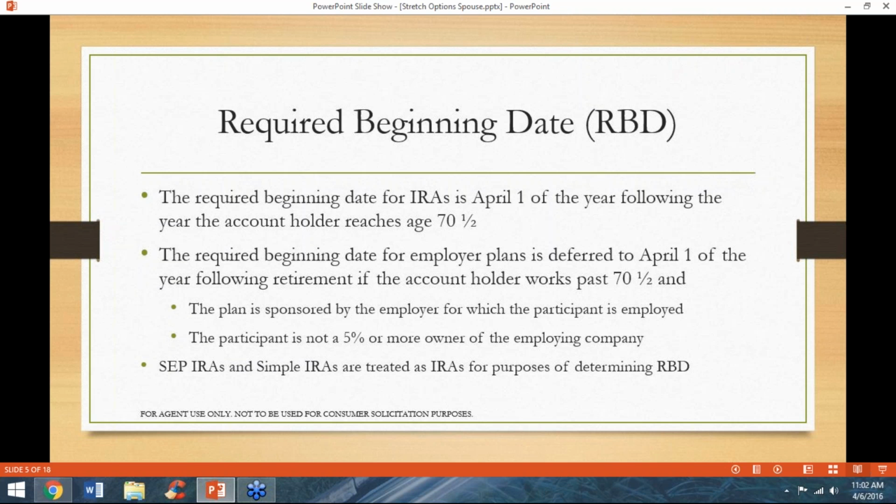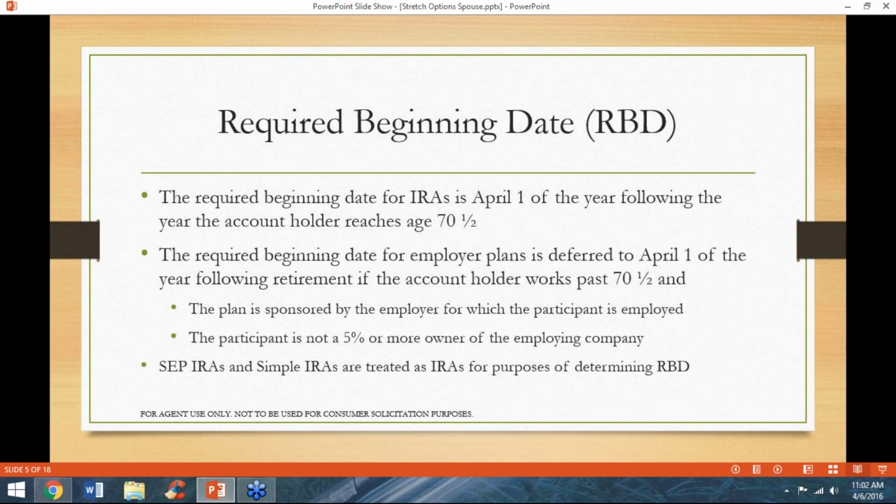We're going to begin today's discussion with qualified accounts, and one of the most important pieces of information when dealing with qualified accounts is determining whether or not the deceased spouse had reached their required beginning date before death. The required beginning date for traditional IRAs is April 1 of the year following the year the account holder reaches age 70 and a half.